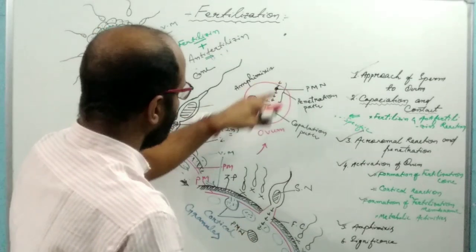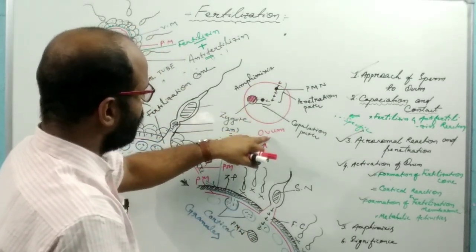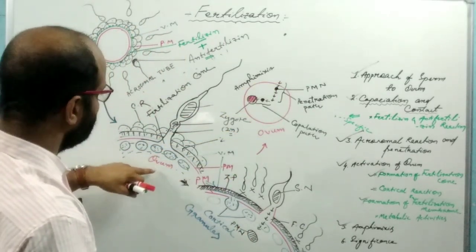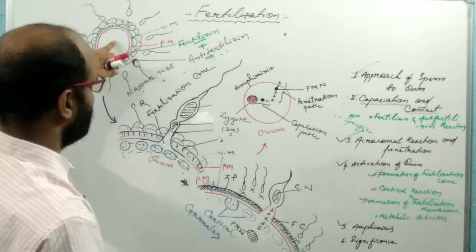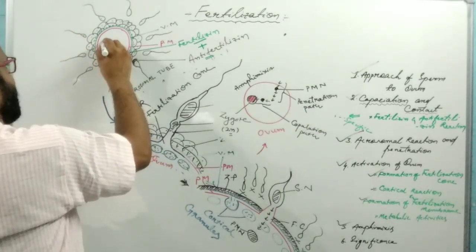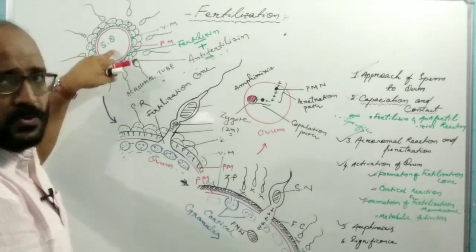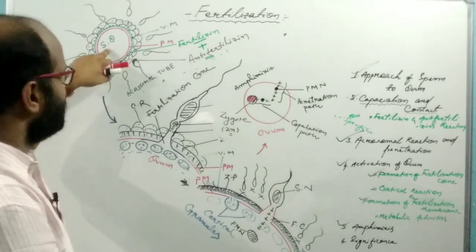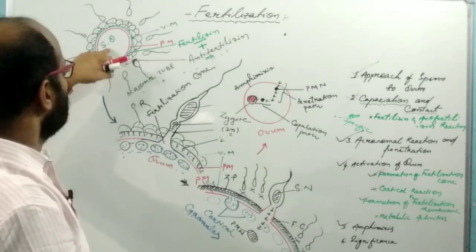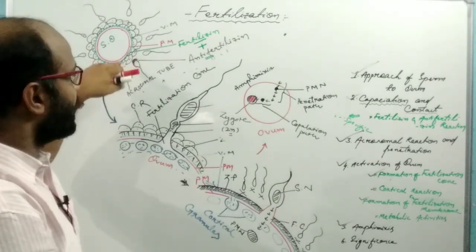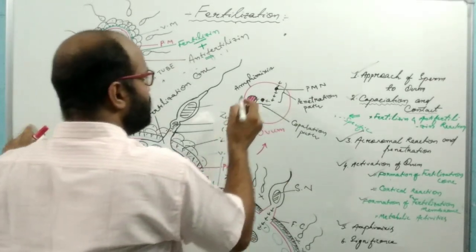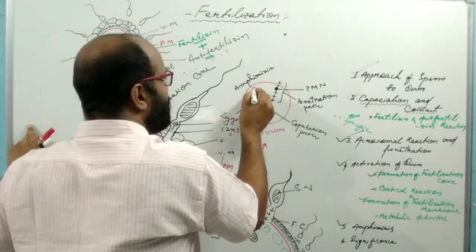At the time of fertilization, this is not actually an ovum; it is the secondary oocyte. This secondary oocyte has a nucleus to divide. It divides by the second meiotic division and produces the second polar body.